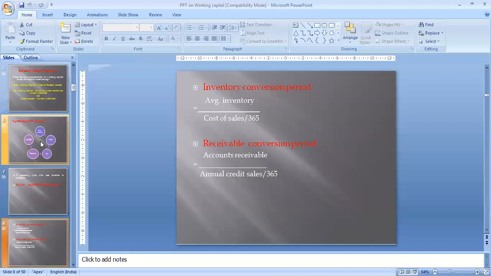So these are the formulas for the inventory conversion period and the receivable conversion period. For the inventory conversion period, you have to calculate average inventory divided by cost of sales, because inventory is directly related to your sales. For the receivable conversion period, it is account receivable divided by annual credit sales, times 365 days of a year.